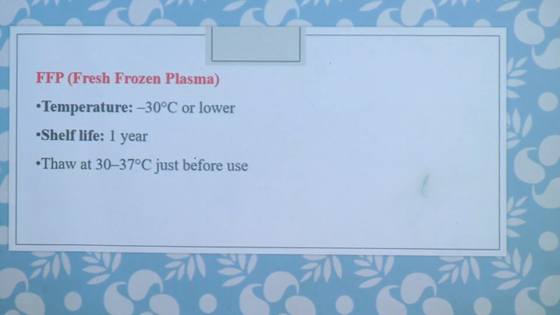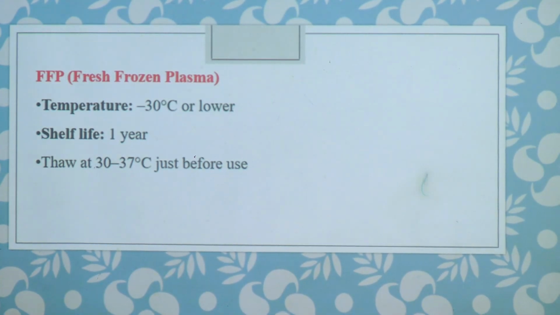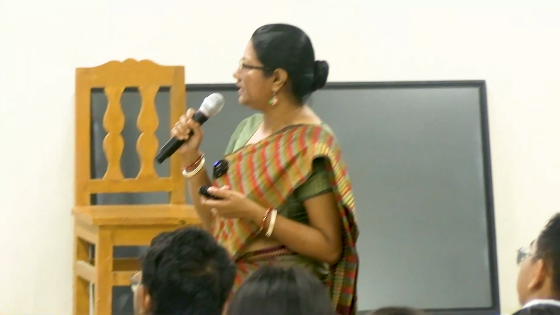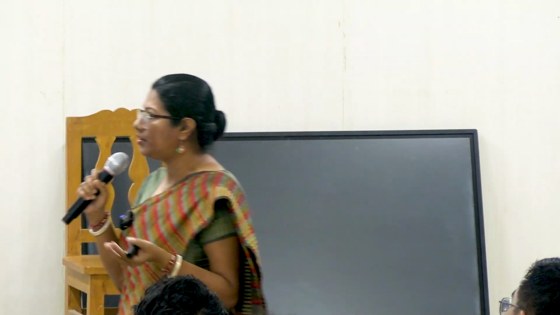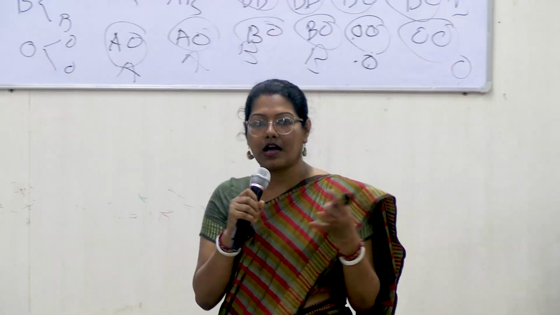Then fresh frozen plasma. Fresh frozen plasma means all the coagulation factors are present in it. It is stored at minus 30 degrees or lower, and shelf life is 1 year. Minus 30 degrees, it is very cold. Before use, we must thaw the FFP at 30 to 37 degrees. How do we thaw it?